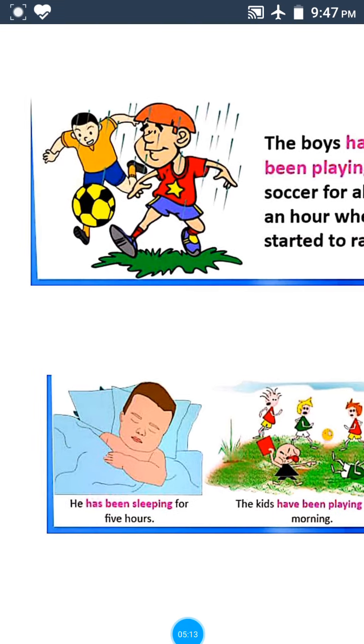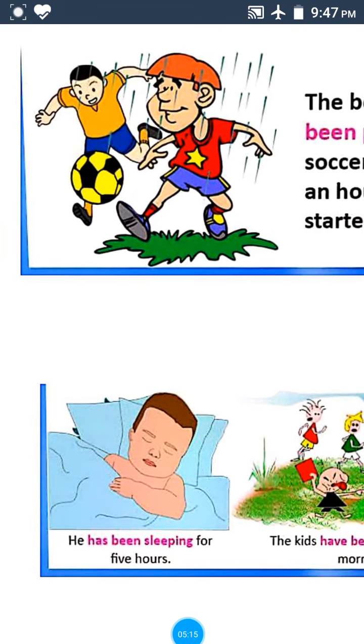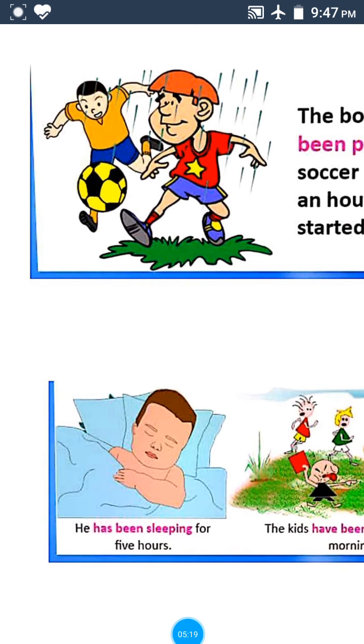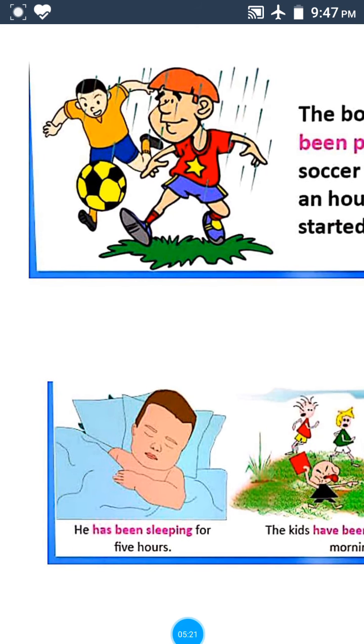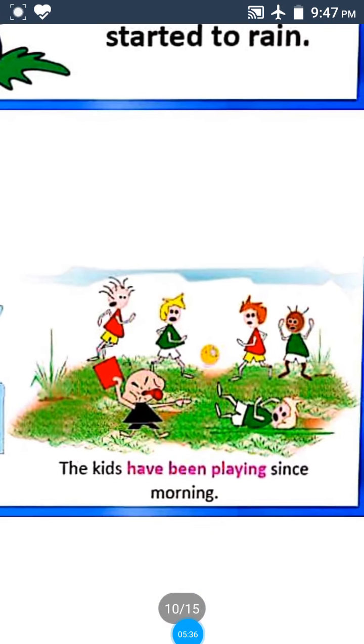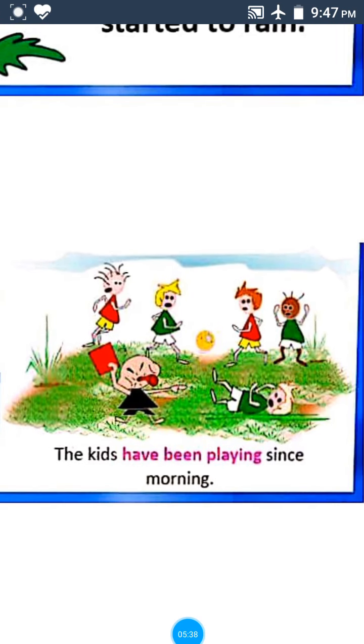And look at this example. This boy has been sleeping for 5 hours. Here also for is used because 5 hours is a period. So that's why we have to use for. And here see, the kids have been playing since morning.